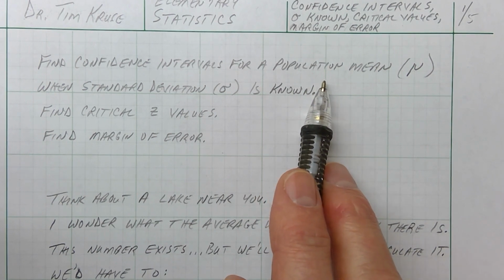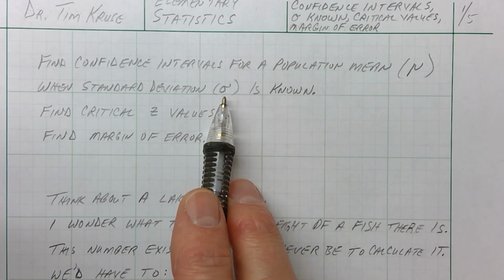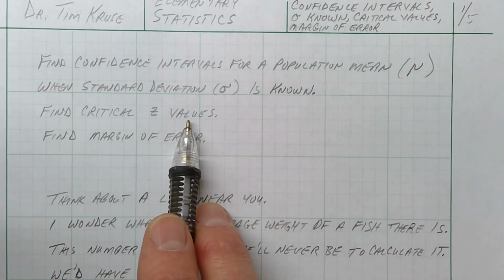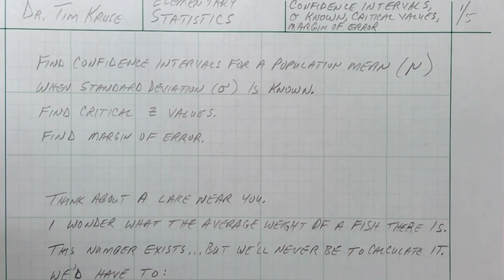Find a confidence interval for population mean, mu, when you know population standard deviation, sigma. When sigma is known, we're going to find critical values. I'll show you how, and we're going to find margin of error.